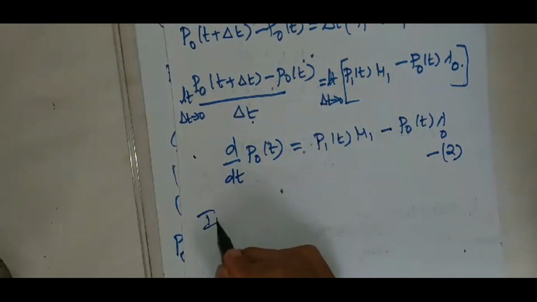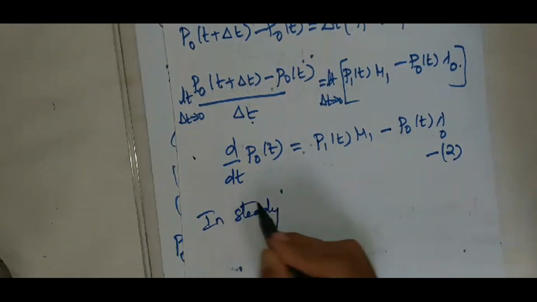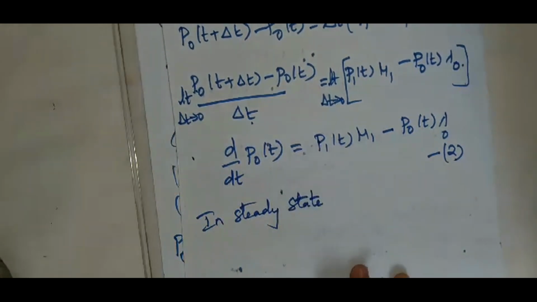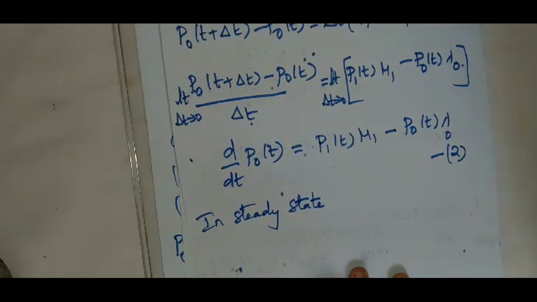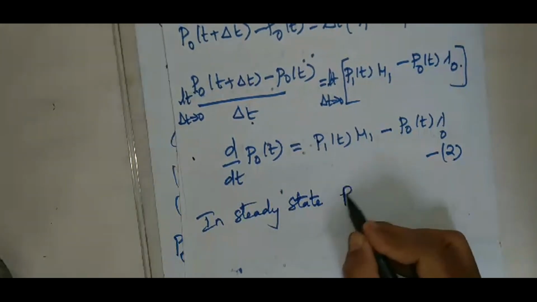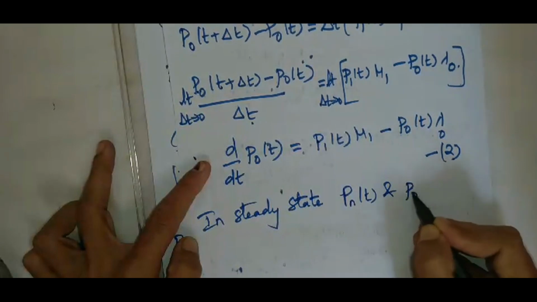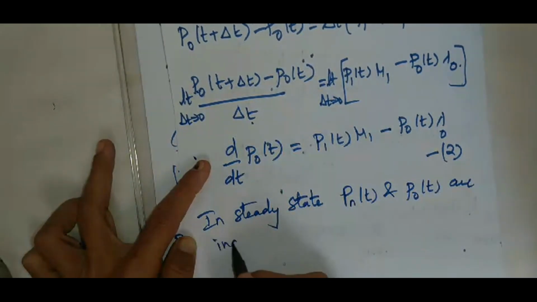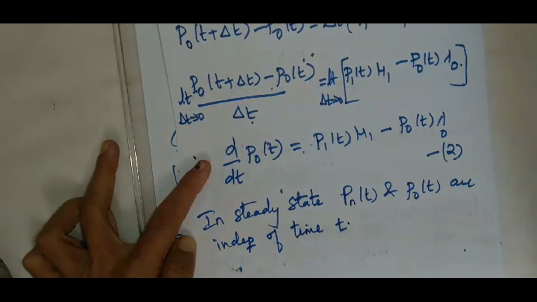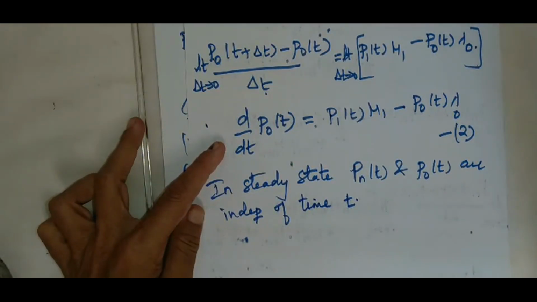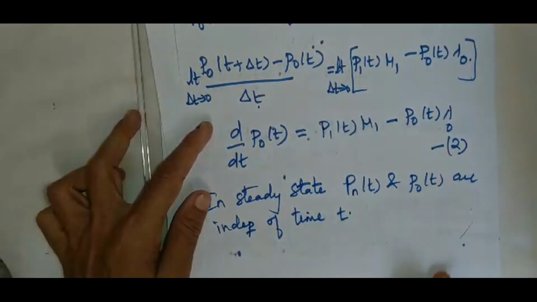Now in steady state, what happens? So far we didn't talk about steady state at all. In steady state, even though the time varies, the probability of the number of customers remaining in the system remains fixed. So in steady state, your Pn of t and P naught of t are independent of time t. They are not time dependent. If they are time dependent, then it will become a transient state. In steady state, the probability that the number of customers in the system won't vary with respect to time.